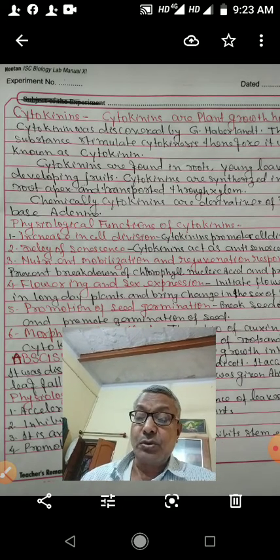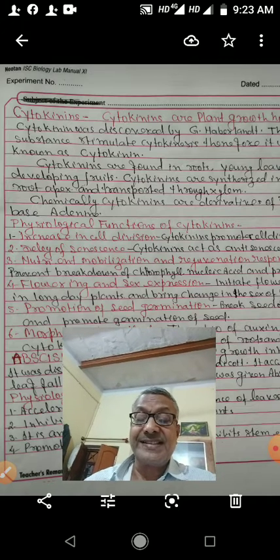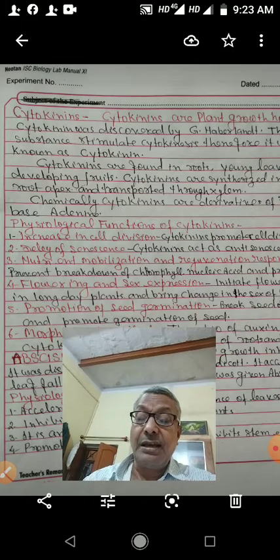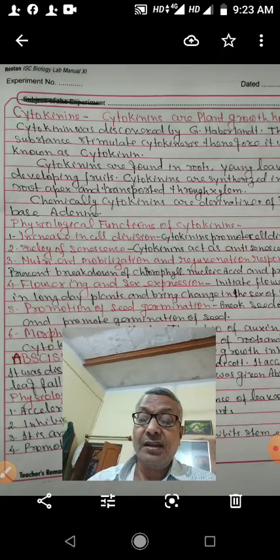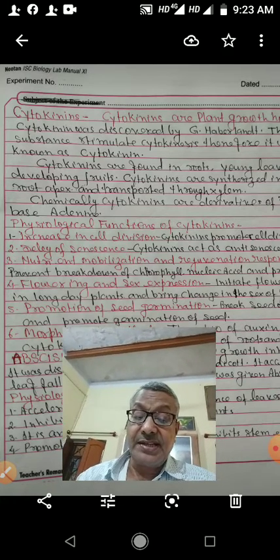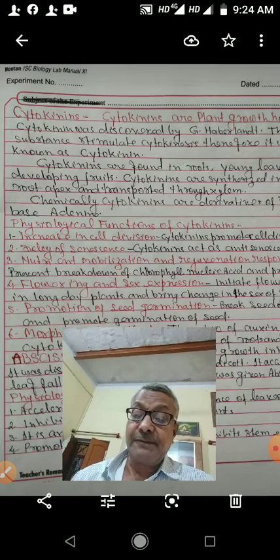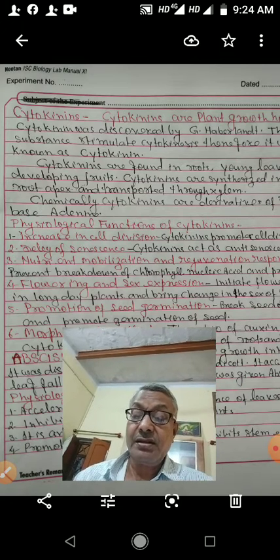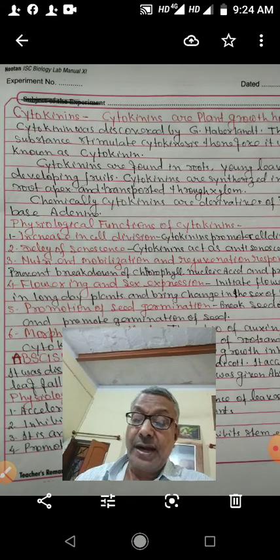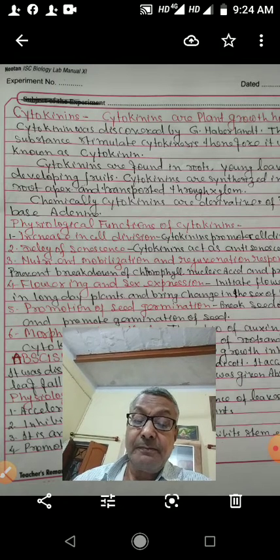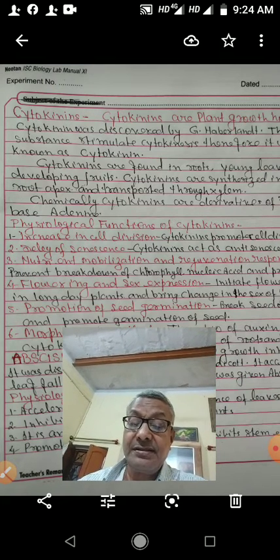Other roles of the cytokinins are flowering and sex expression. It initiates flowering in long day plants, and it changes the sex of the flower also. Cytokinins break seed dormancy.